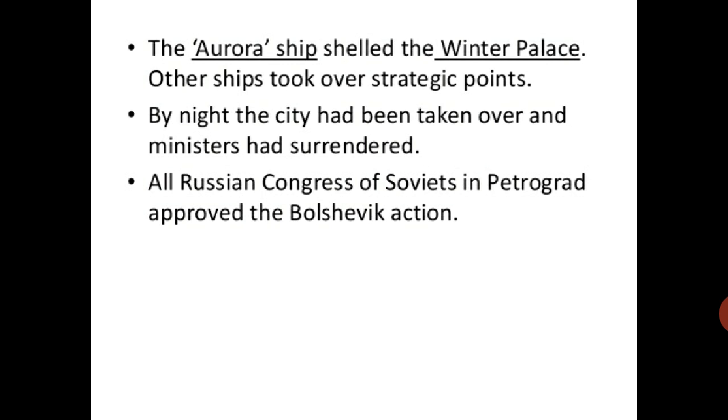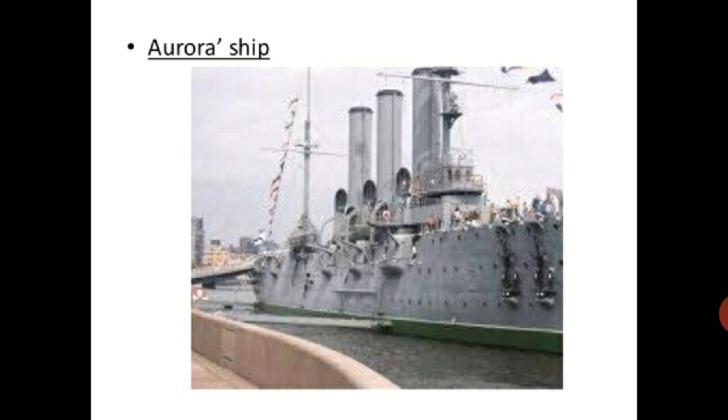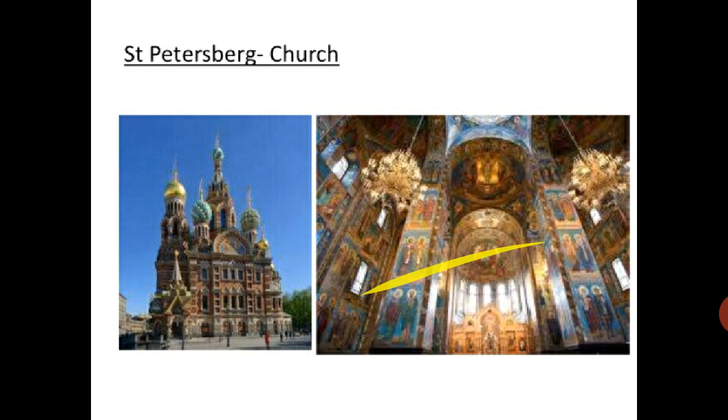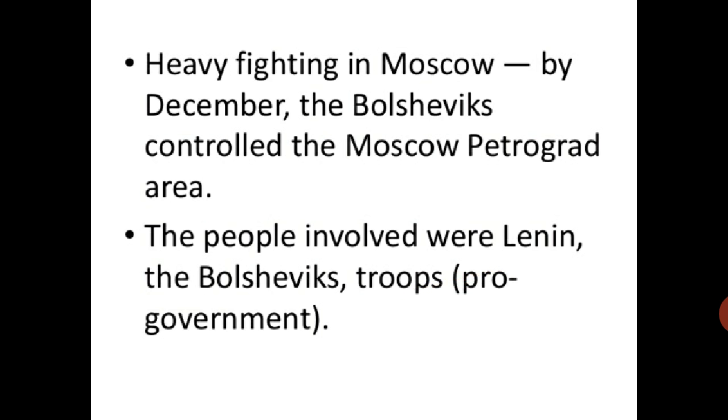The All Russian Congress of Soviets in Petrograd approved the Bolshevik action. This is the Aurora ship, the Winter Palace, and St. Petersburg Church. By nightfall, the city was under the committee's control and the ministers had surrendered. At a meeting of the All Russian Congress of Soviets, the majority approved the Bolshevik action.